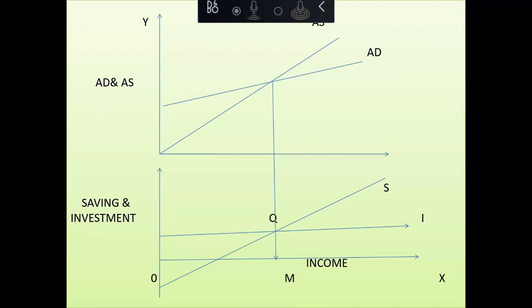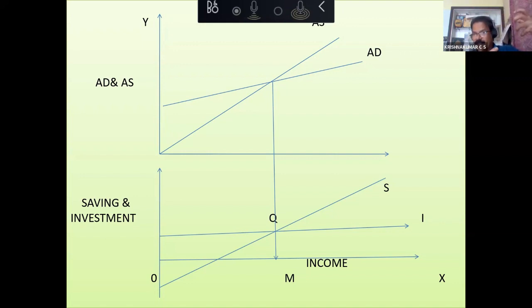Listen carefully. S is greater than I. Saving is greater than investment. It means people are saving more. It means people are consuming less. If people are consuming less, aggregate demand will be less. If aggregate demand is less, inventories will pile up. The producers will reduce production, so supply will fall. Supply will fall until AD and AS become equal. So when AD and AS are equal, S and I also will be equal. Economy will reach back to equilibrium.